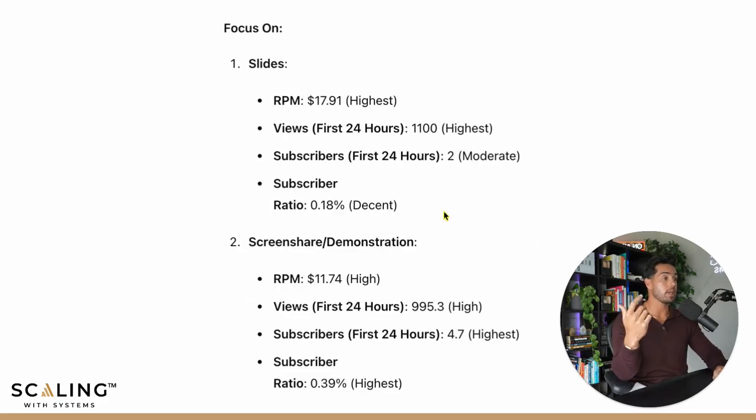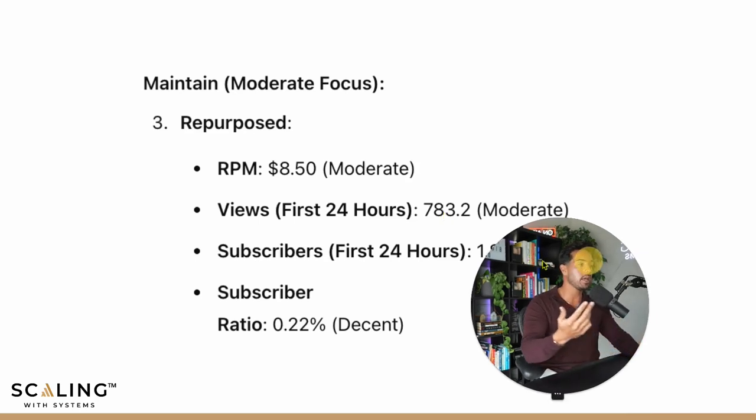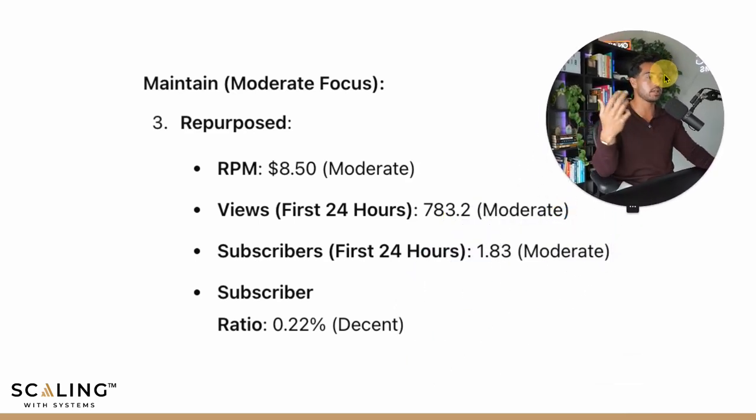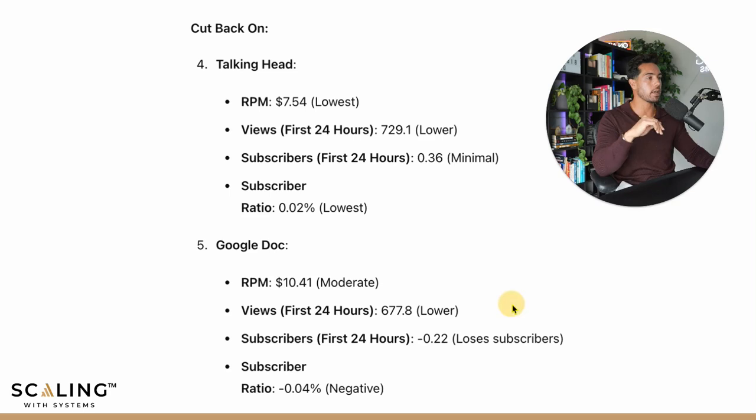But RPM is 8.50, so still pretty significantly lower than the other ones, but it's all kind of just moderate, right? It's 8.50 RPM, 783 views, 1.83 average subscribers, and 0.22 subscriber ratio. So it looks like it's not necessarily hurting me. It's not amazingly helping me, but I know that some of the sales that we're getting are coming from repurposed videos, and it doesn't take me any more time. That's the point. They're repurposed from other clips. So I'm probably going to slowly feed those back in as well.